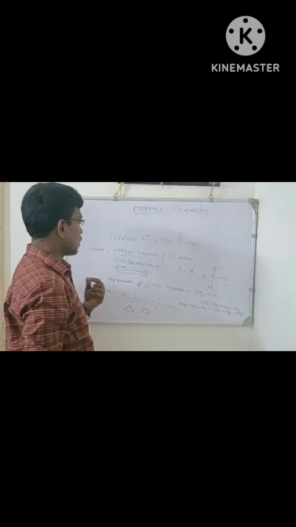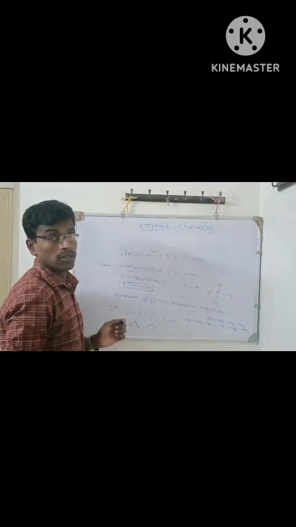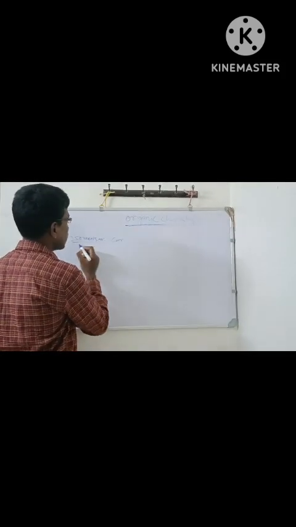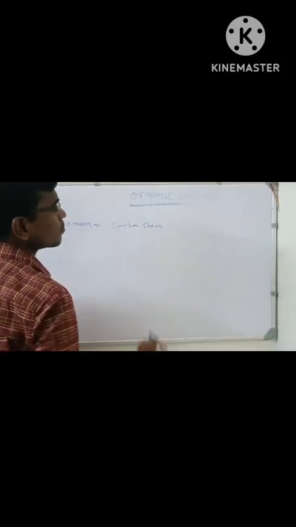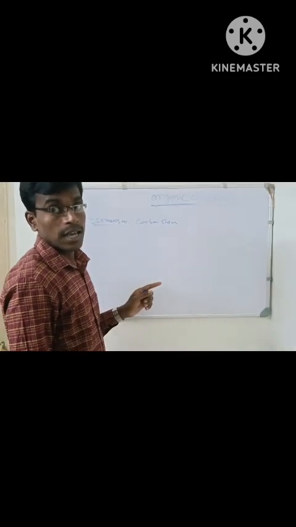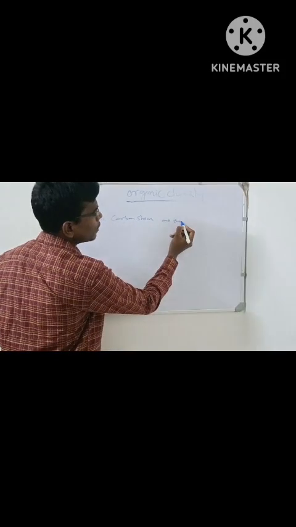Now later we will discuss isomerism. What is isomerism? Carbon shows tetrahedral arrangement of its valences and shows isomerism.